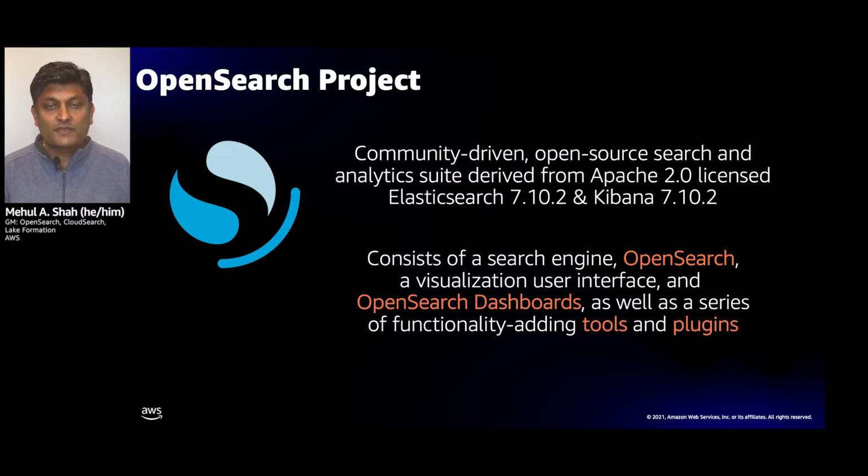So OpenSearch consists of a number of different components. There's the OpenSearch engine itself, which is a derivation or a fork of Elasticsearch 7.10. A visual interface called OpenSearch Dashboards, which is a fork of Kibana 7.10. And it also includes a series of tools, plugins and extensions that we used to package together as part of Open Distro for Elasticsearch, our precursor to OpenSearch, but now it's part of the OpenSearch project. And these plugins give you enterprise-grade extensions like security, anomaly detection, machine learning, alerting, and so on and so forth.